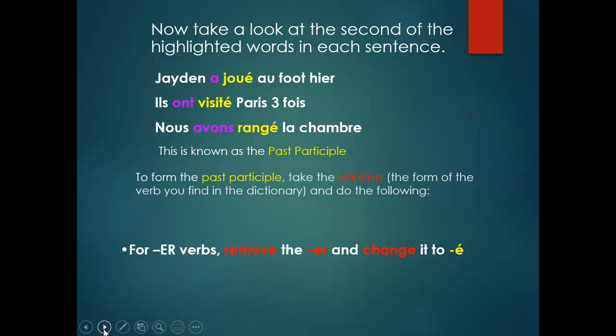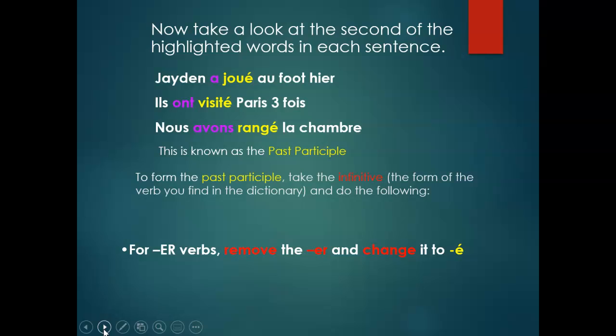For ER verbs, when I'm talking about the passé composé, so far we are talking about regular verbs, les verbes réguliers, which means the verbs which follow a pattern. We follow a rule. Some verbs are not part of this particular formation of the past participle, which means they are irregular.